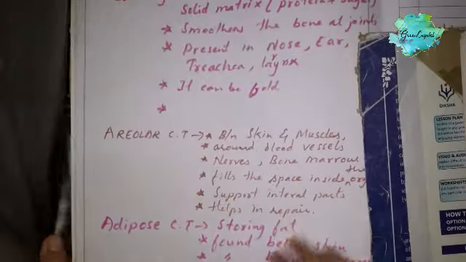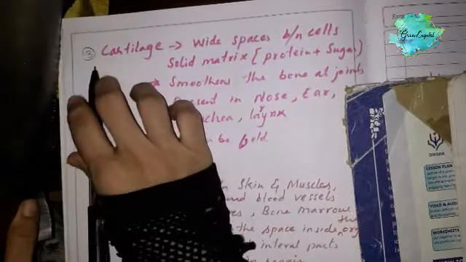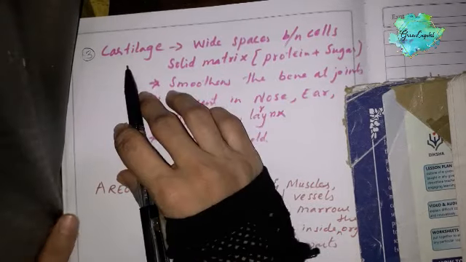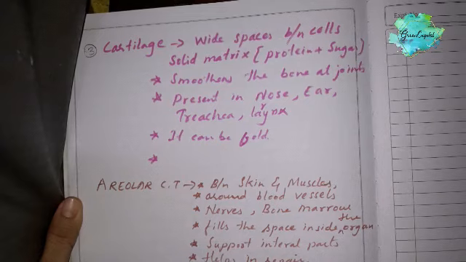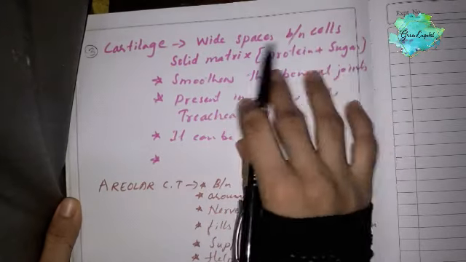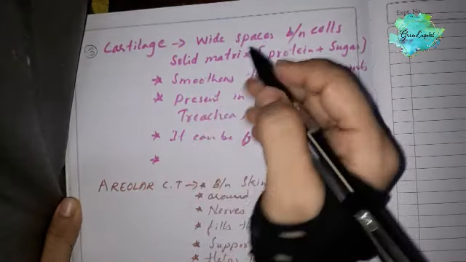So next we'll move on to the third type of connective tissue, that is cartilage. Cartilage has wide spaces between the cells, and the matrix is solid.